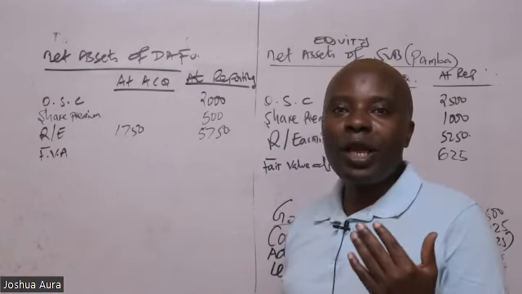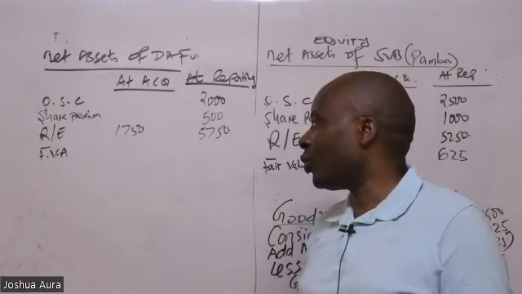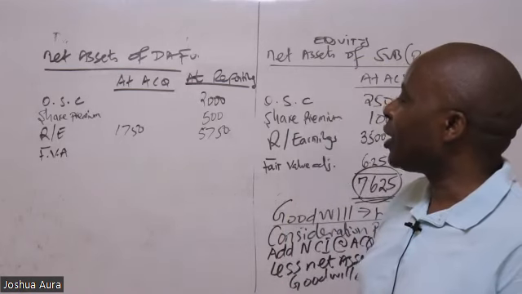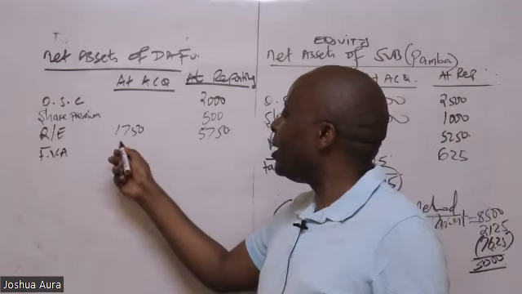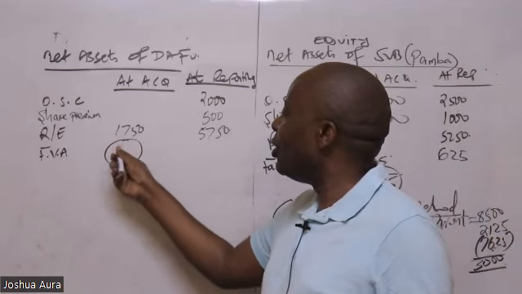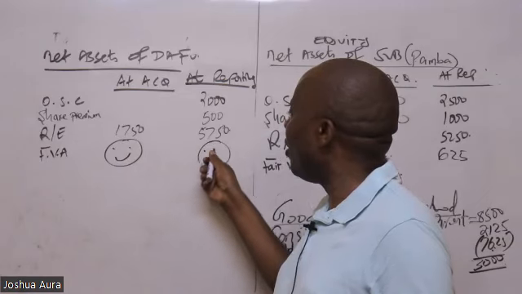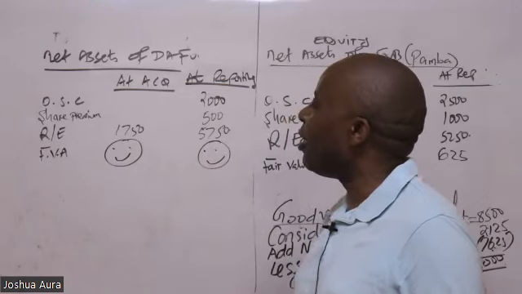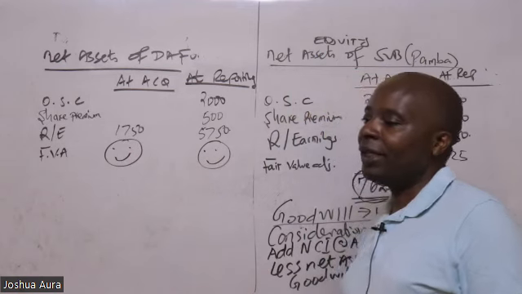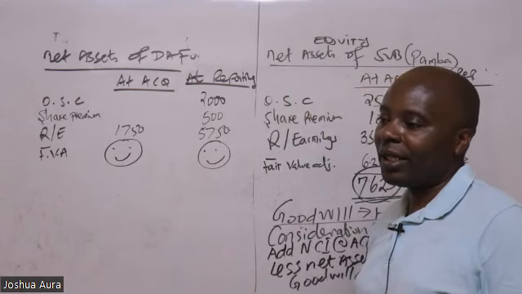So there was no revaluation done in this question, which makes me very happy because I can even come here and draw an emoji for this examiner. For fair value adjustment, there's nothing.